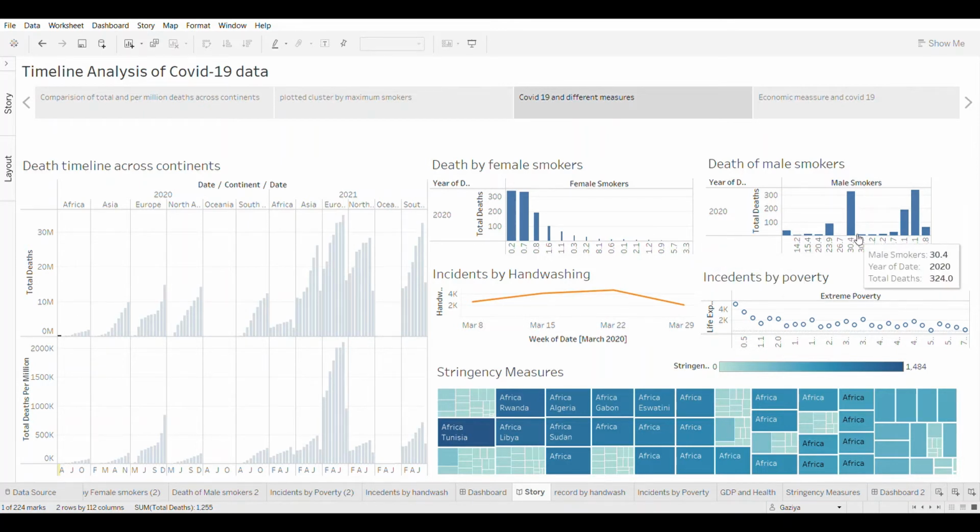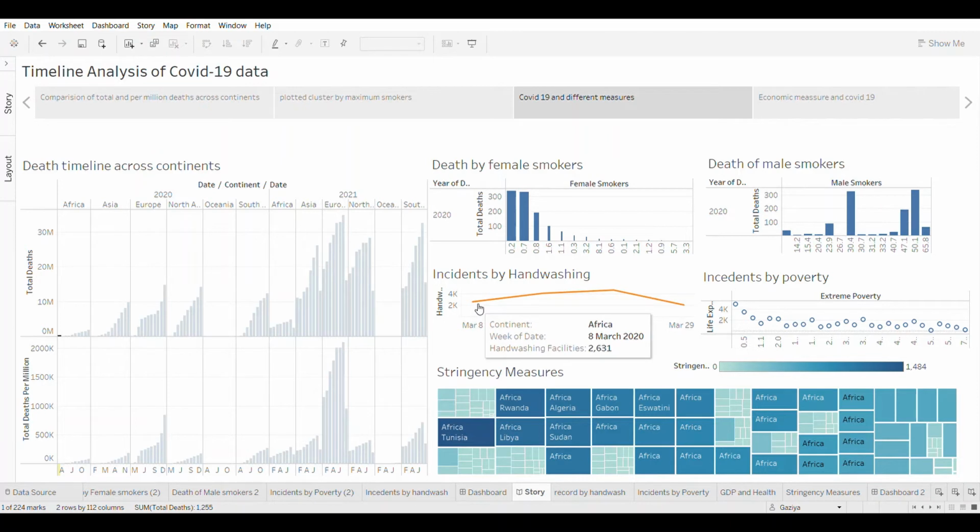But we cannot say that there is any correlation between a lower number of smokers and a lower number of deaths due to COVID. There may be a correlation, but that does not necessarily mean causation. But we still hold the ground that the African countries are among those countries having low smoking practices.